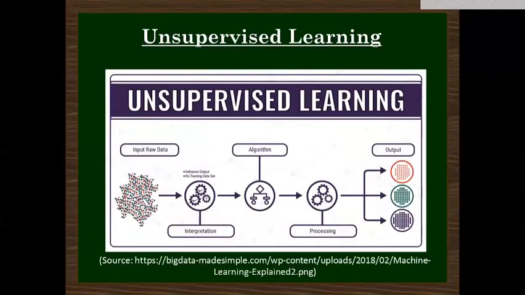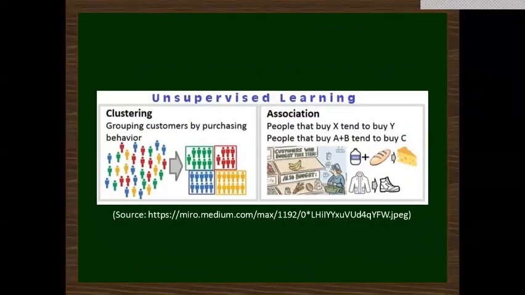The types of unsupervised learning algorithms are clustering and association. Clustering is the method of grouping objects into clusters in such a manner that the objects with the most resemblance remain in a particular group and the others with great dissimilarities belong to another group, as we can see here in this image. And another is association. It is a method of finding relationships between variables in a large database.